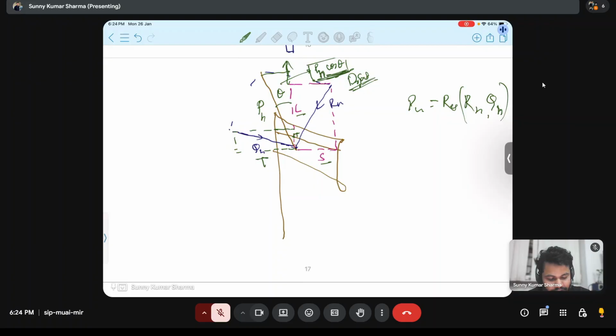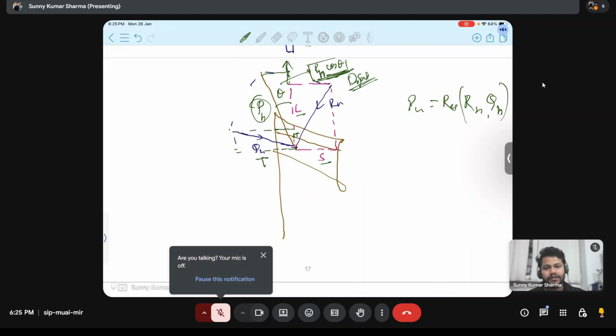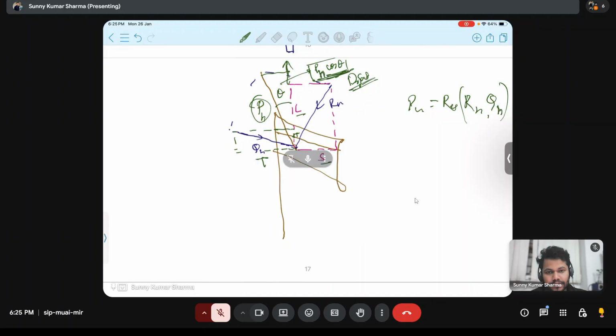This is pH, also pH in the direction of travel. So the horizontal component of pull in the direction of travel is called draft. Can you interpret that? Yes. Okay. Thank you.